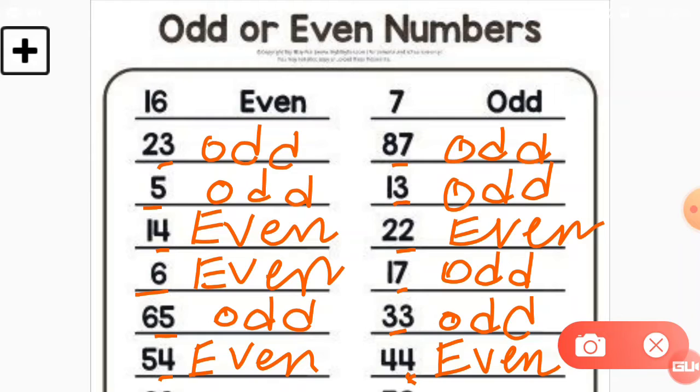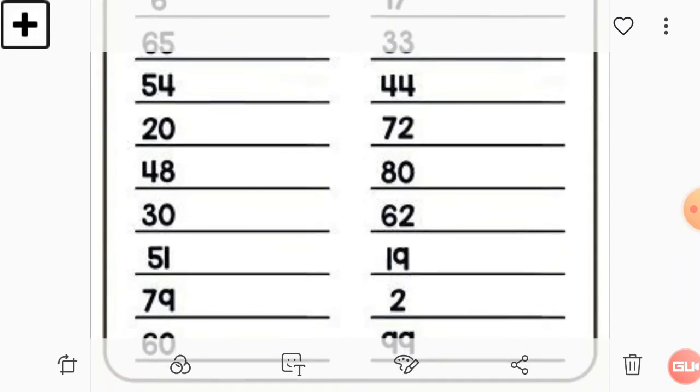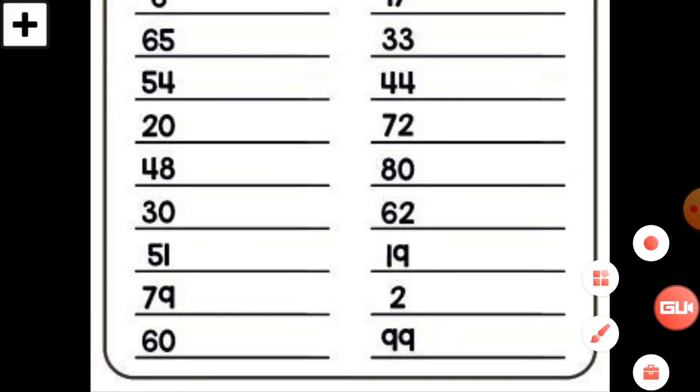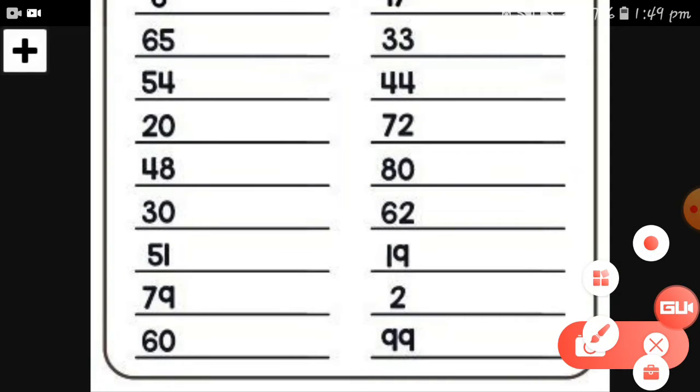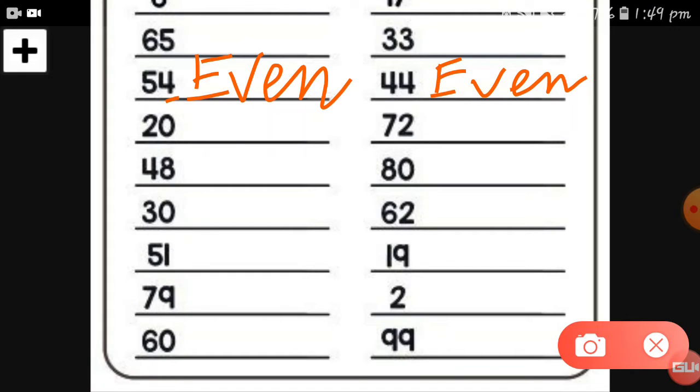This is very easy. You just have to check the ones value and remember the numbers. Let's take another example. See this, 54. 4 is an even number, so let's take 54 as even. Please note this down, students. And 44, as we said, is also an even number. Now here is a 0 at the ones place. As I said, if 0 is at the ones place, please take this number as an even number.